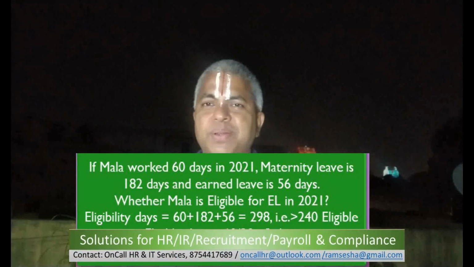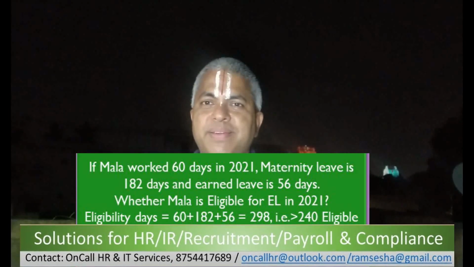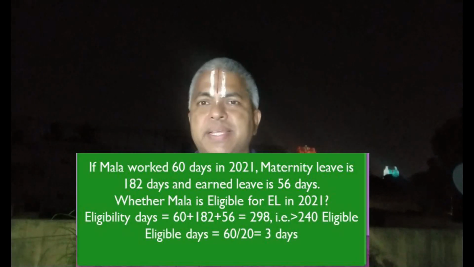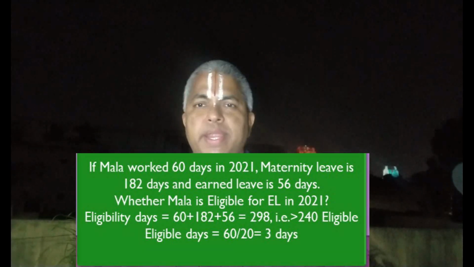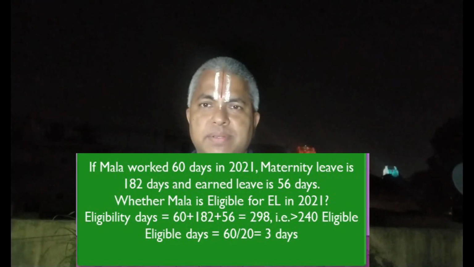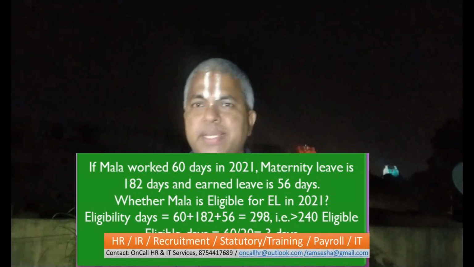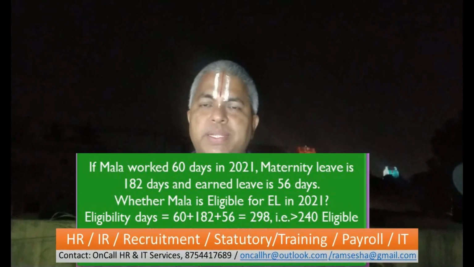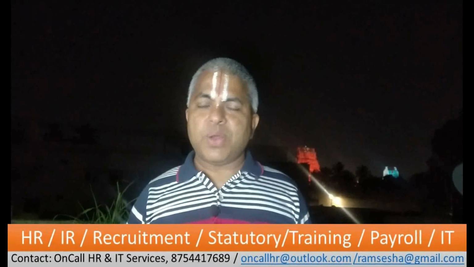An example has been given. One female employee worked for 60 days, availed maternity leave for 182 days, and was on earned leave for 56 days. Since the total days come to more than 240, she is eligible. How many leaves are to be credited for her? 60 divided by 20. Only 3 days will be credited to her.